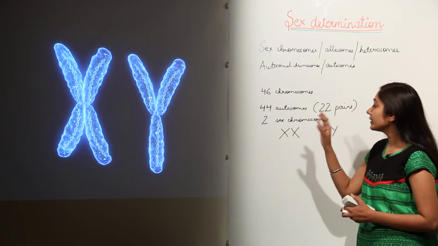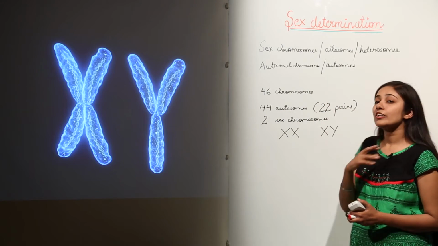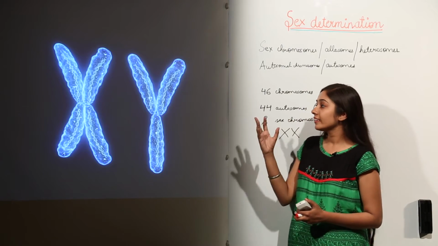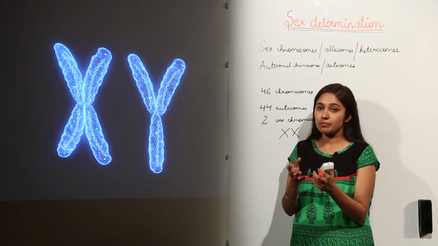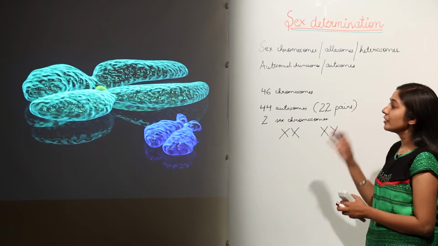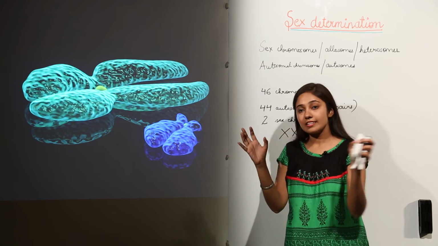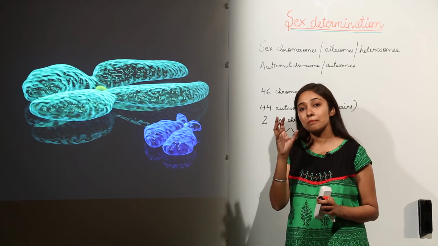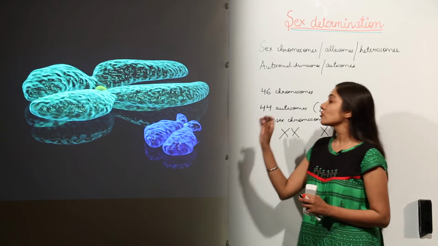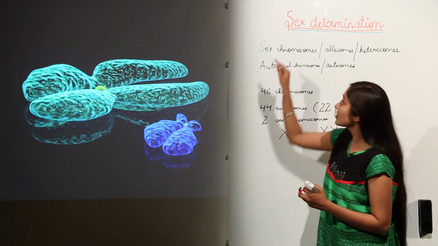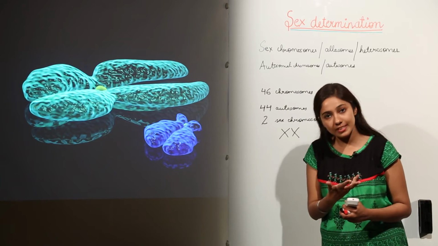If you look at these sex chromosomes, they are not necessarily equal in shape or size. Their size may be different, the shape may be different. If you look at this image, you can see that the X chromosome is larger in size and the Y chromosome is comparatively very small in size. So the size, shape and structure in case of sex chromosomes may not be the same.